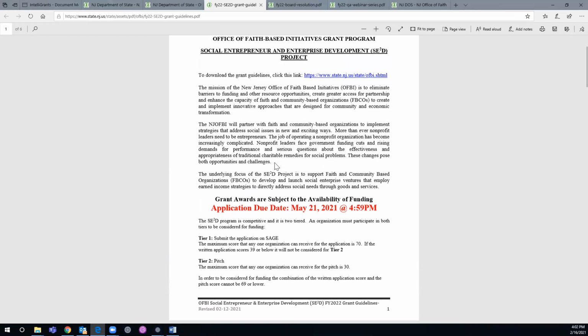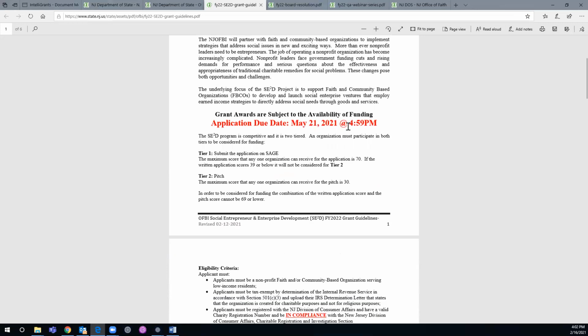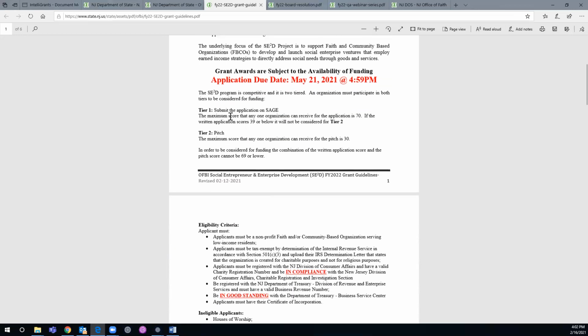And the application is due May 21st at 4:59 p.m. This is a 2-tier system, right? So the written application, the maximum score that any one organization can receive for the written application is 70. If the written application scores 39 or below, it will not be considered for tier 2. For tier 2, the pitch, the maximum score that any one organization can receive for the pitch is 30.